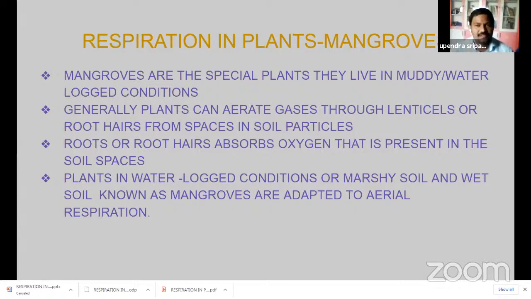In these conditions, plant roots do not penetrate deep. It is very difficult to take oxygen from the soil. So how can the plants' roots get oxygen? They develop special roots known as aerial roots, which are produced on the surface of the soil.